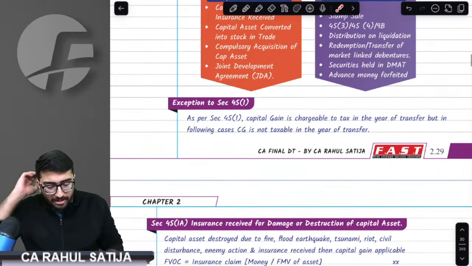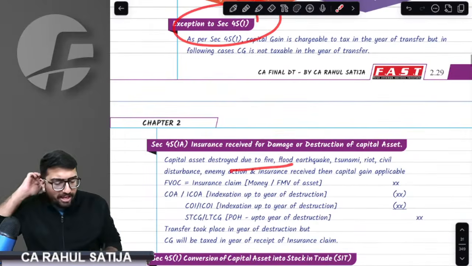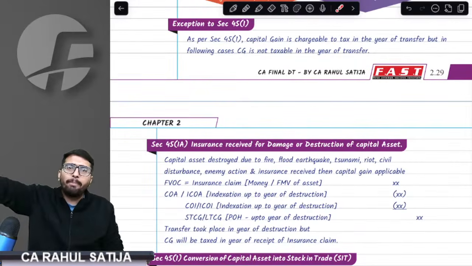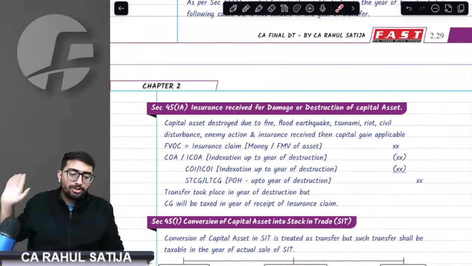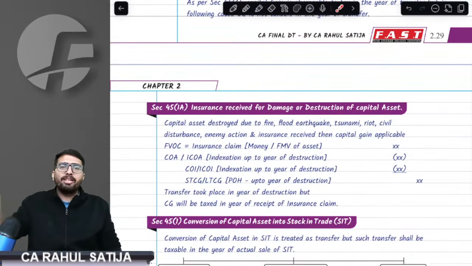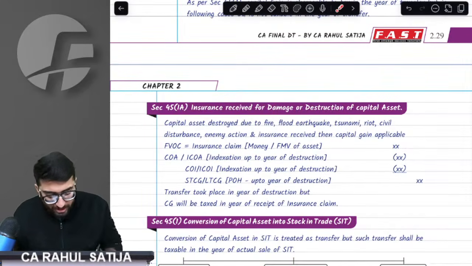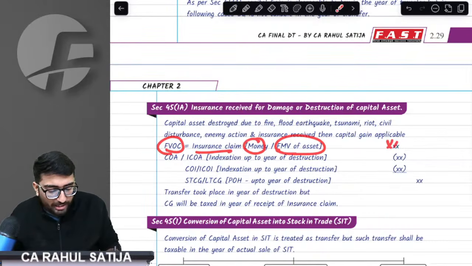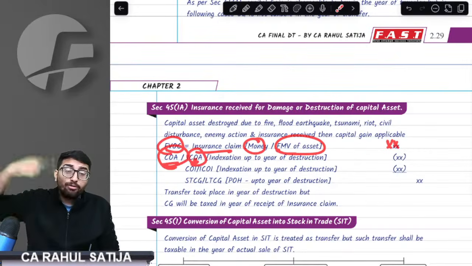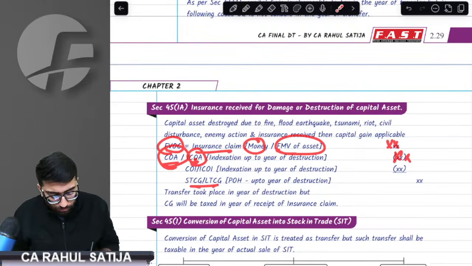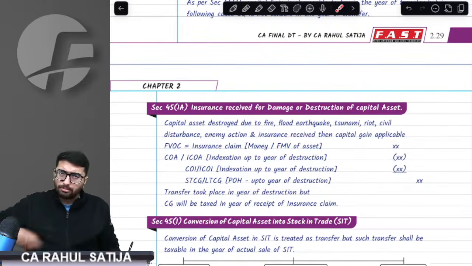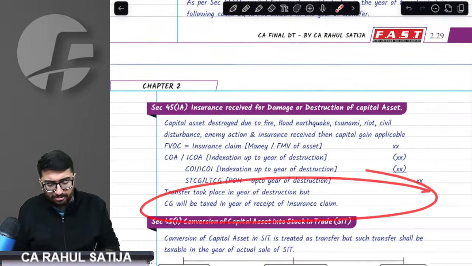See, if we have any destruction of a capital asset, what would happen? For example, if I have a house which got destroyed, it might have been destroyed in some other year, but capital gain would be charged in the year in which compensation is received, from an insurance company or as a house received in return. The provision says the full value of consideration would be the insurance money that I get, or the FMV of the house that I get. Minus the cost of acquisition; I might have to index the cost if the transfer took place before 23rd July. That will be reduced, and this will give me long-term or short-term capital gain depending upon the period of holding. That is the first important case.